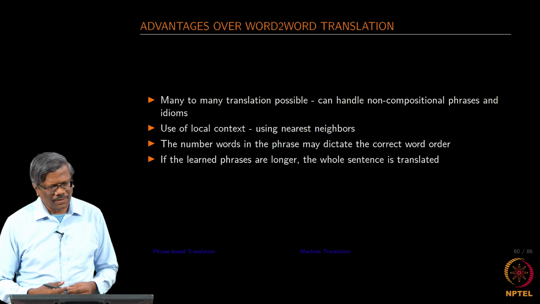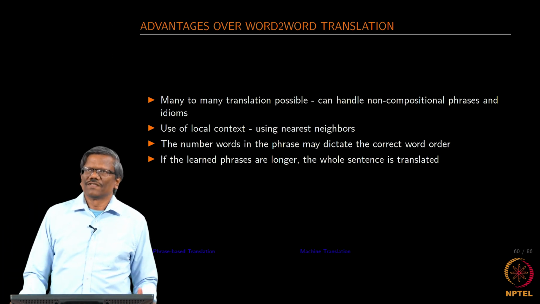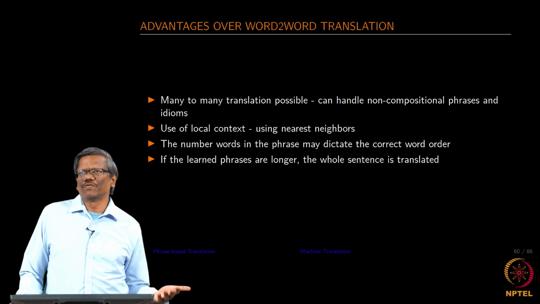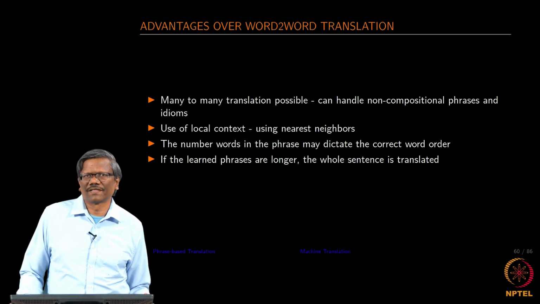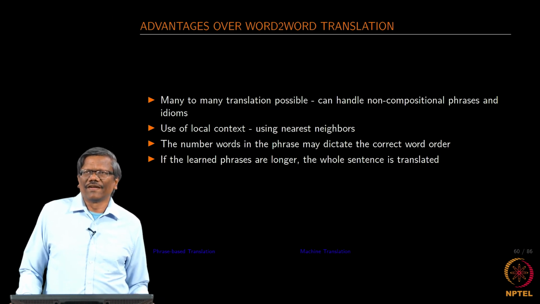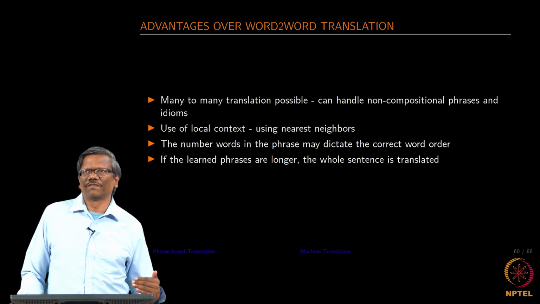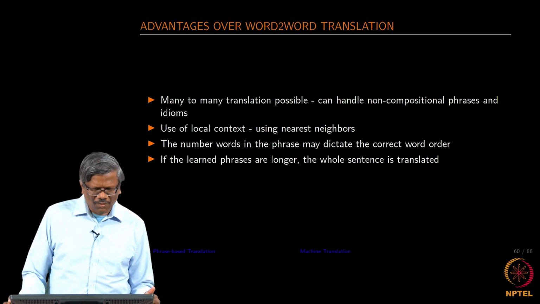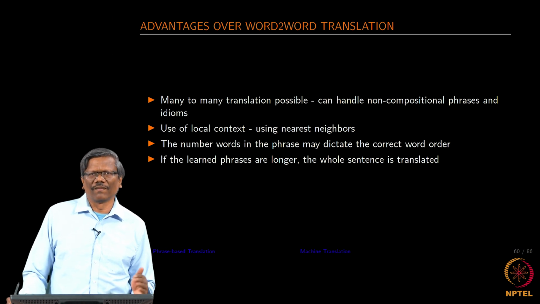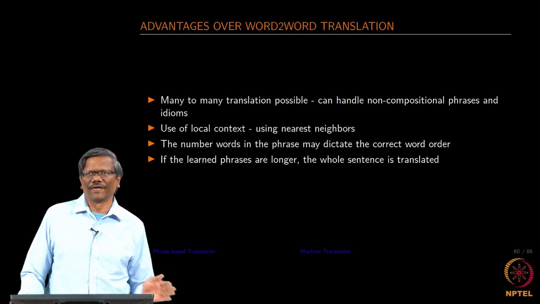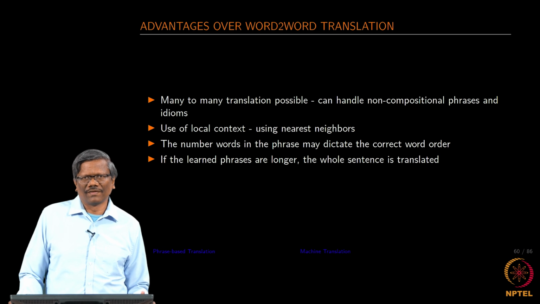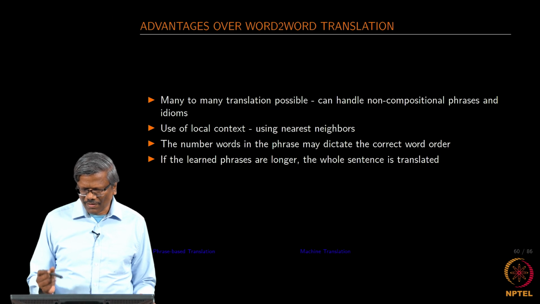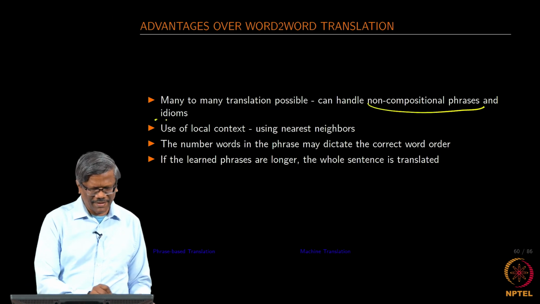So, what do we do with this? Why should we really go for the phrase based translation model? Is there any advantage that we are going to have with the phrase based models? There are lots of advantages with respect to the phrase based translation models. One is we will be having a lot of possible translations from foreign to the English language, and we can handle a lot of non-compositional phrases as well as idioms using this.